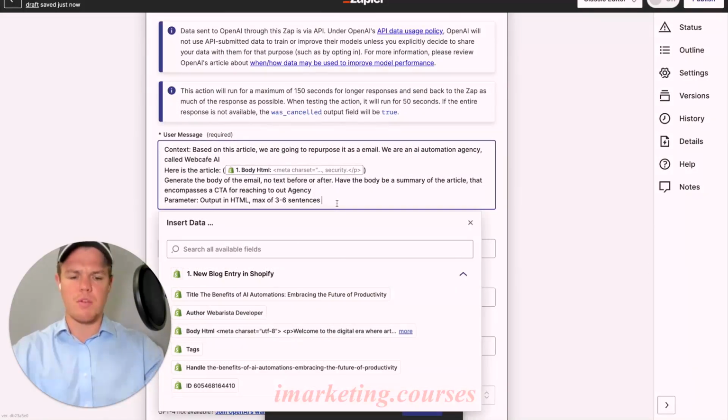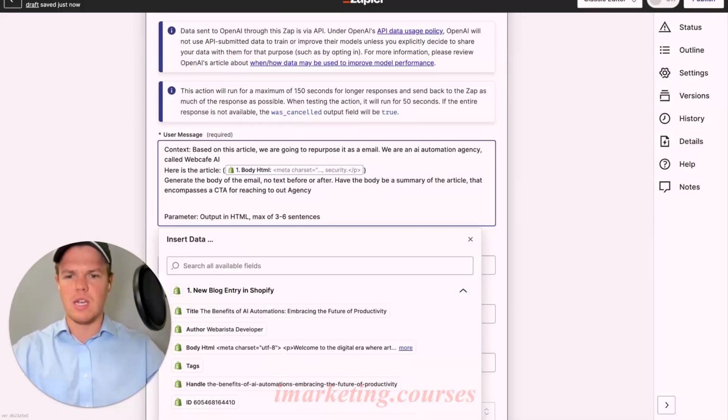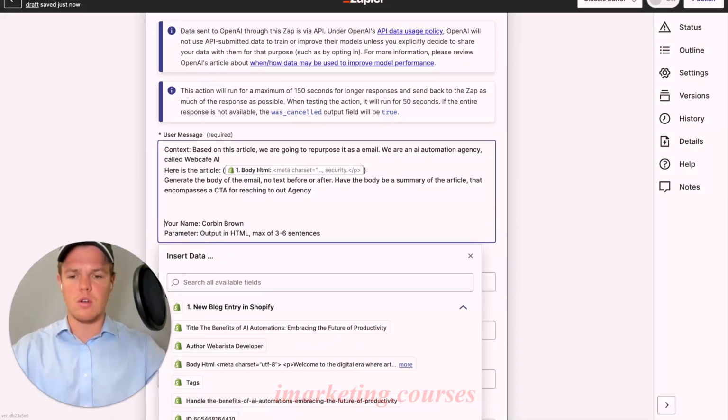Let's do a couple things here. First, when you see identifiable variables in the output, all you can do is put in the variable itself. So your name. Let's say you want to put in the name of the business owner. Instead of your name in the footer, we could put the business's name, but for now we're just going to put Corbin Brown. I'm going to give another enter here for a little more space.